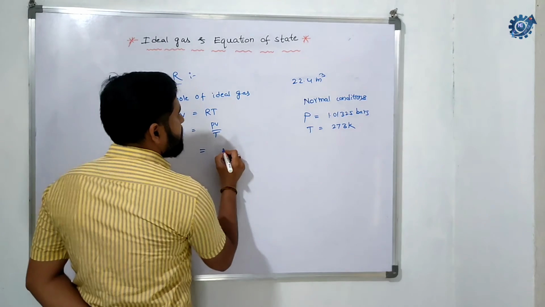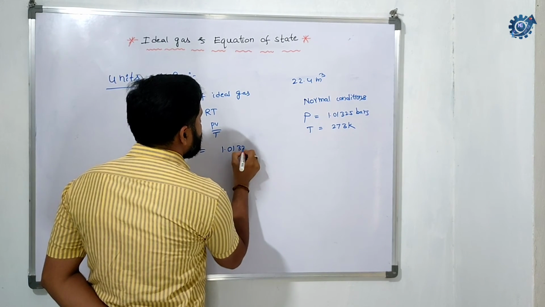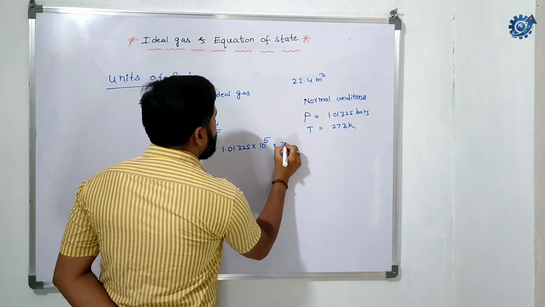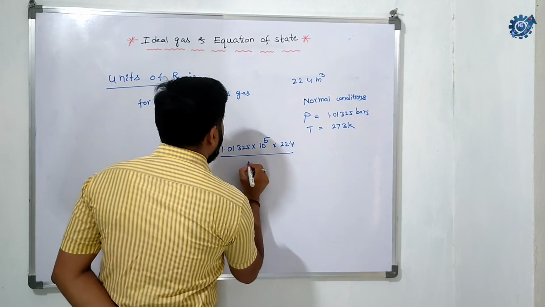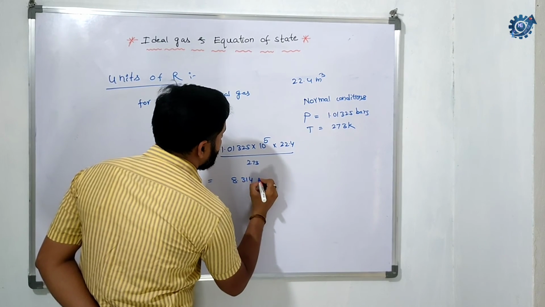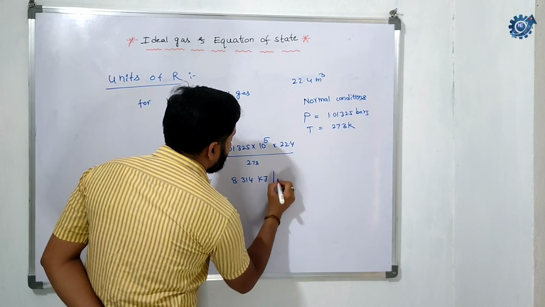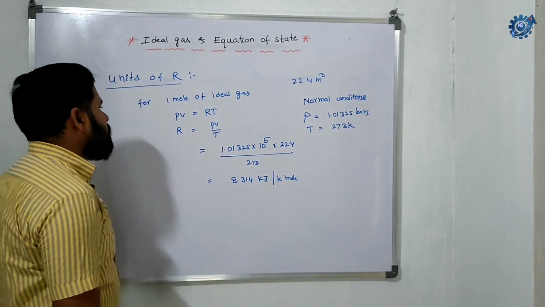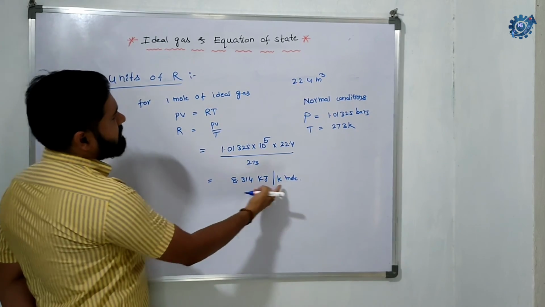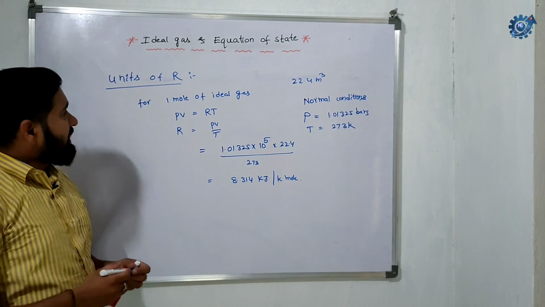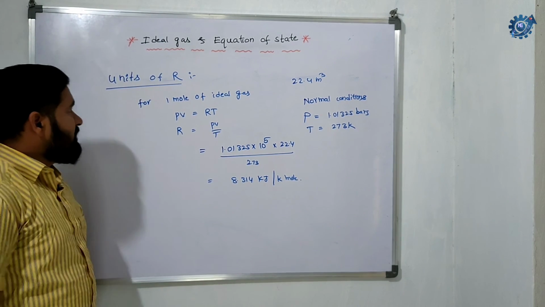So from this equation, 1.01325 bars, where 1 bar is equal to 10 power 5 pascals, into 22.4 meter cube by 273, you will get 8.314 kilojoule per Kelvin mole. So the unit of universal gas constant is kilojoule per Kelvin mole. This is about the universal gas constant, and we have finished the equation of state.